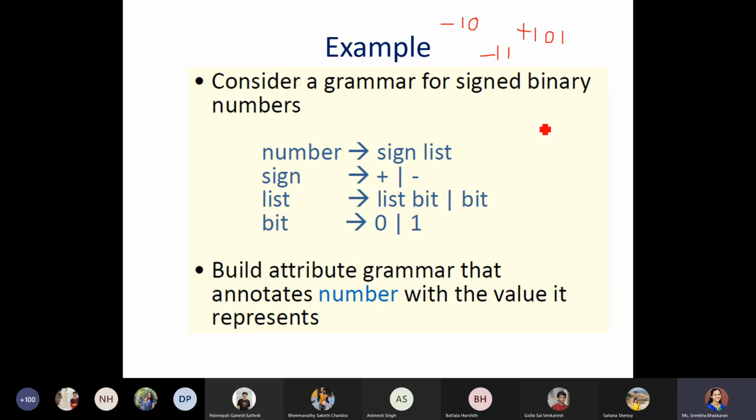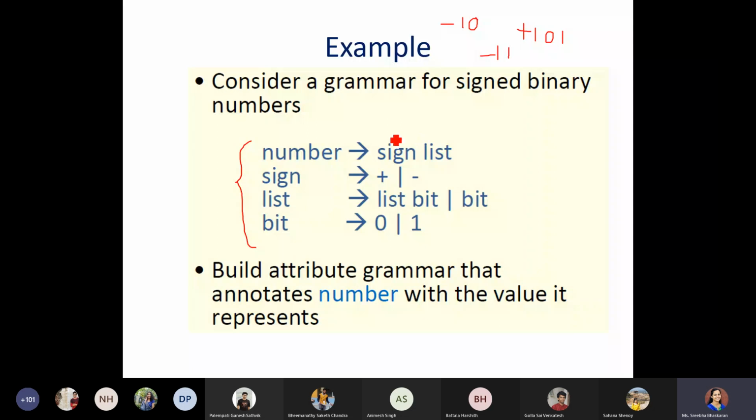To accept a signed binary number, we should have a grammar written, and I have mentioned the grammar over here. According to this grammar, we should accept a sign followed by the bits.